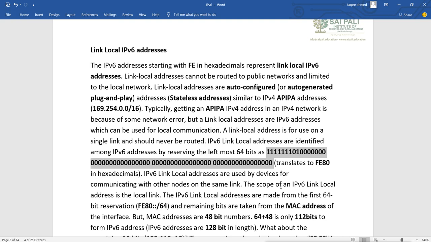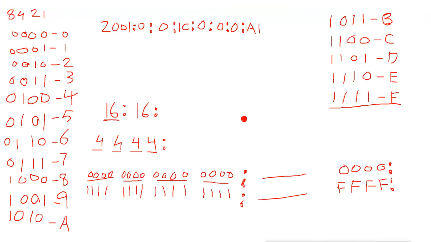For example, if this is our address of 128 bits, all IPv6 addresses are basically divided into two parts of 64 bits. 64 bits means this 16 bits, then 32, then again 16 and 16 bits, so 64 bits.